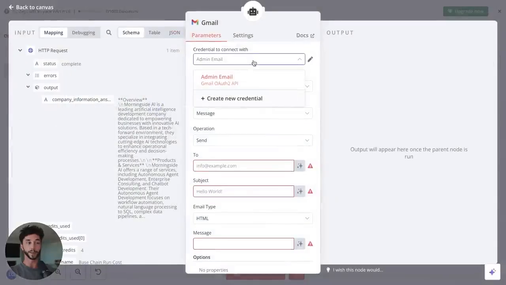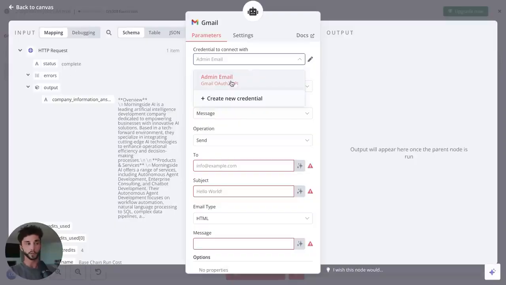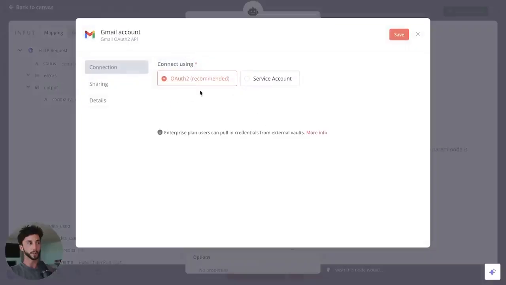You need to set up, again, another connection. As you go through all of these different automation platforms, you do need to make these connections between your own account, say your Gmail or your calendar, or all these different apps. You need to go and create a new credential. And you can just do the sign in with Google here. Super easy to do. I'm sure you don't need my help with that.